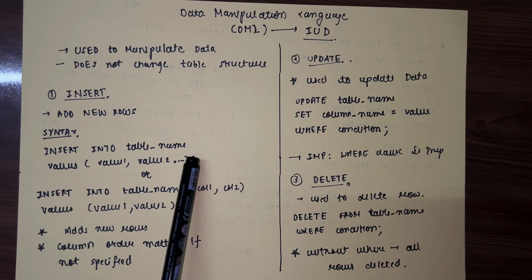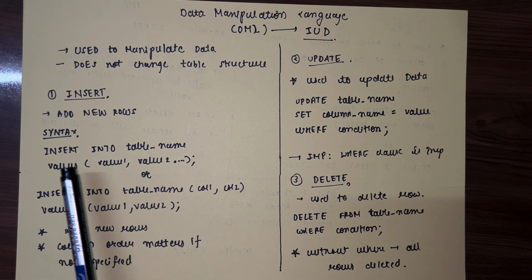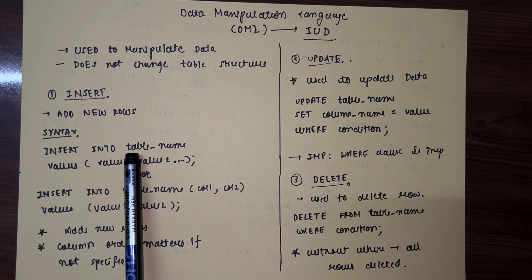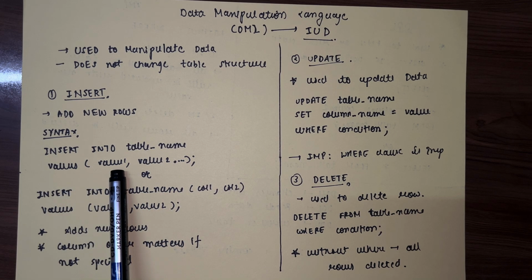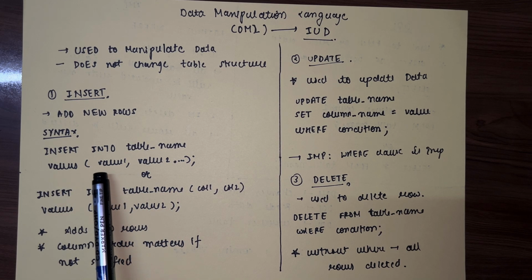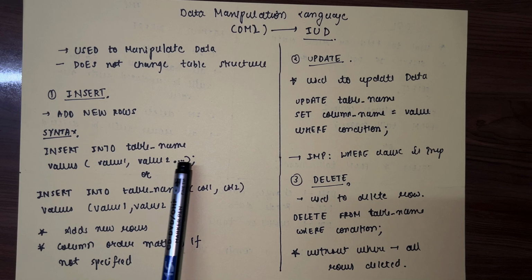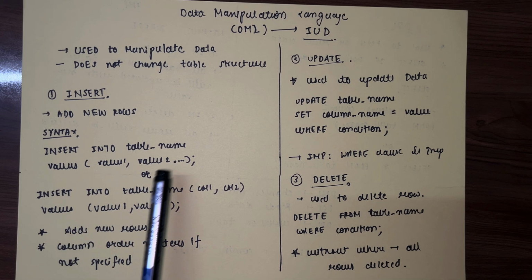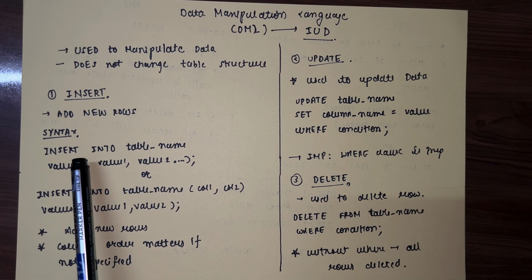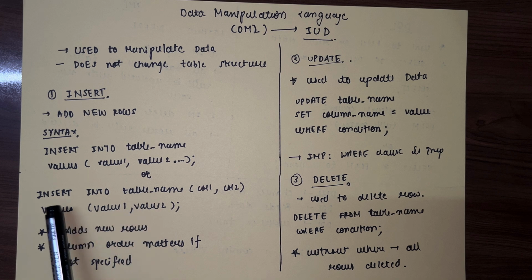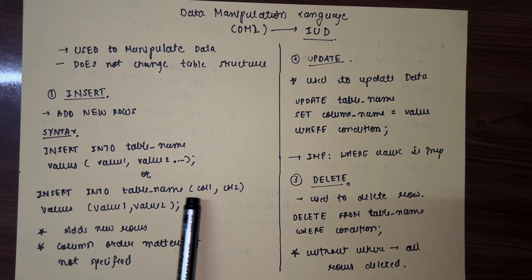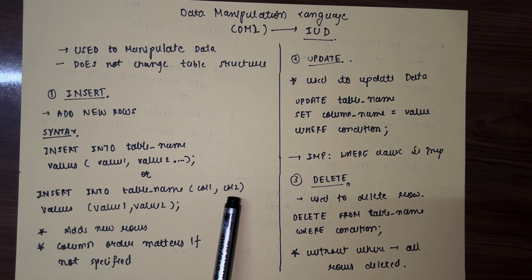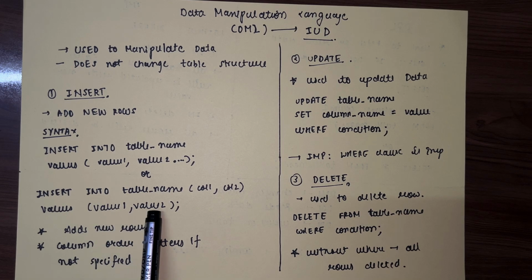Let's read our first syntax, which is insert into table name values, whatever values you provide to the rows: value 1, value 2, value 3. This is the first syntax which you can follow. The second syntax is insert into table name column 1, column 2, and values value 1, value 2. So which one to follow?